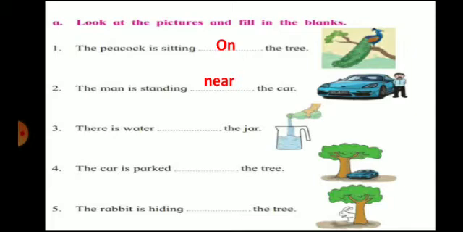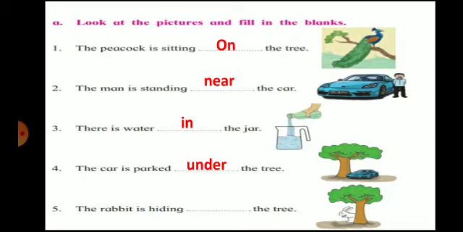Okay. Now see the next sentence, third number. There is water dash the jar. Can you see? It is inside the jar. The water is inside. So which preposition will you use? It is in the jar. Then the next is, the car is parked dash the tree. So can you see where the car is? Yes, correct. It is under the tree.